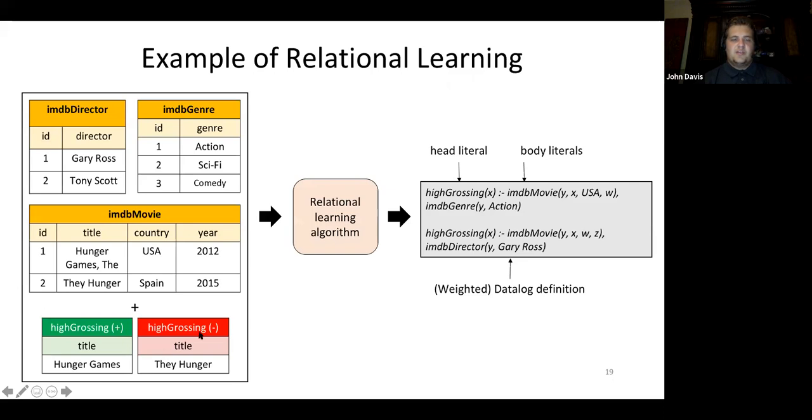There are 3 tables and positive and negative examples which are fed into the relational learning algorithm. The output is a weighted Datalog definition with one or many clauses. Each clause has a head literal, or the target definition, and body literals, which make up attributes that are relevant to the target definition. The first clause in this example Datalog definition says that a high-grossing movie is one made in the United States and of the action genre.